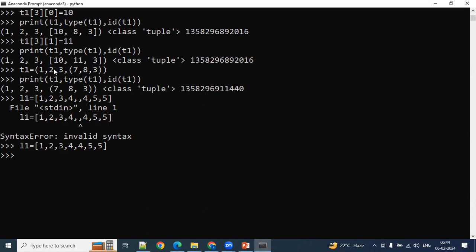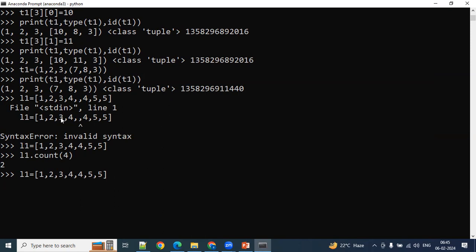So what I can do is L1 dot, this I'm talking about the list guys here. L1 dot, I wanted to know how many times 4 is repeated here. So L1 dot count, inside the count I have to take 4. What does it mean? How many times 4 is repeated inside the object? That is what we'll come to know here. Let me execute this one here. See here, 2 times. The same count method is applicable to tuple as well. This is applicable for list as well as tuple.